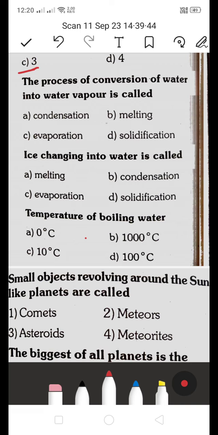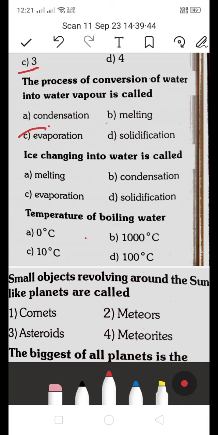The process of conversion of water into water vapor is called: A condensation, B melting, C evaporation, or D solidification? The process of conversion of water into water vapor is called evaporation. C is the right answer. Like liquid changes into gaseous state.